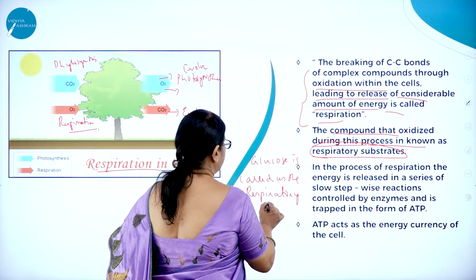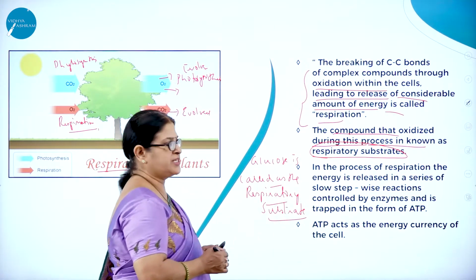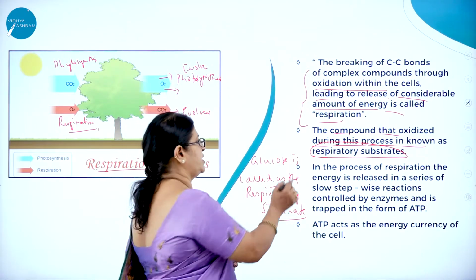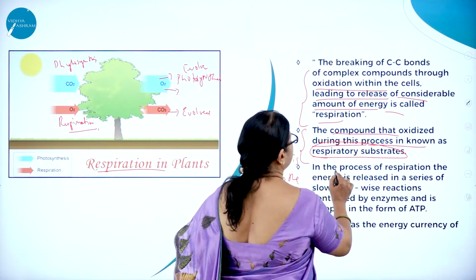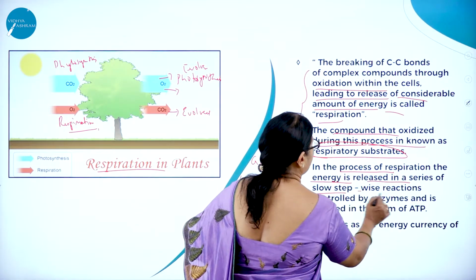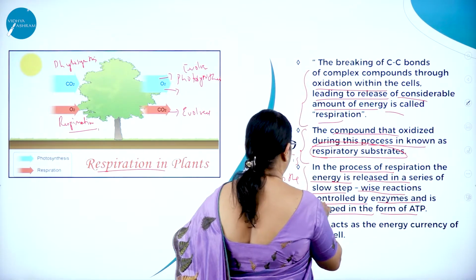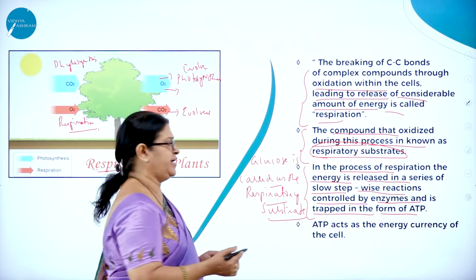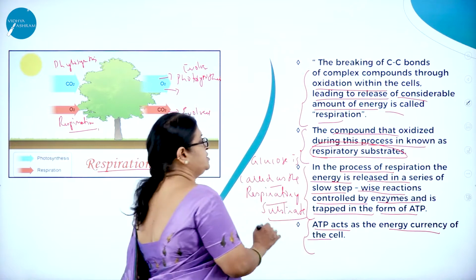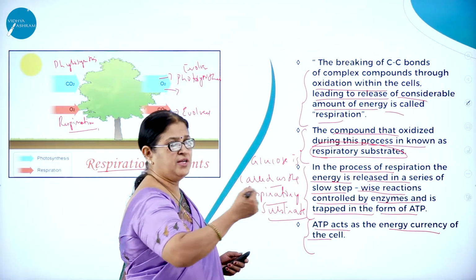In the process of respiration, the energy is released in a series of slow stepwise reactions controlled by enzymes and is trapped in the form of ATP. As we all know, ATP acts as the energy currency of a cell. So in the process of respiration, the energy is released in a series of stepwise reactions.